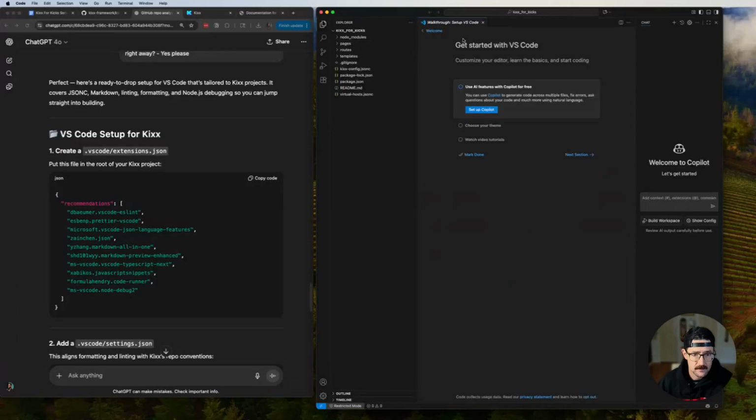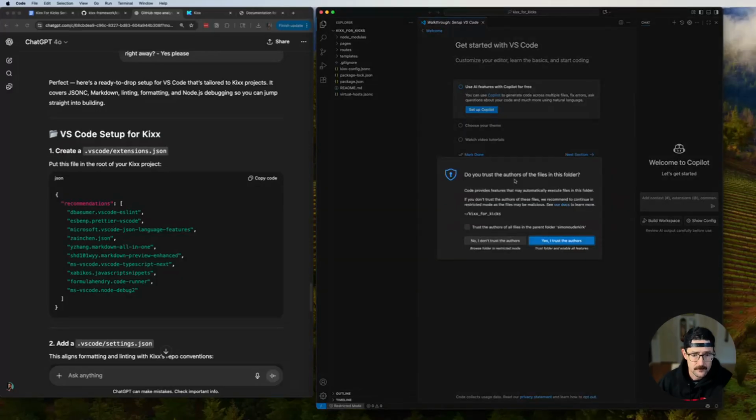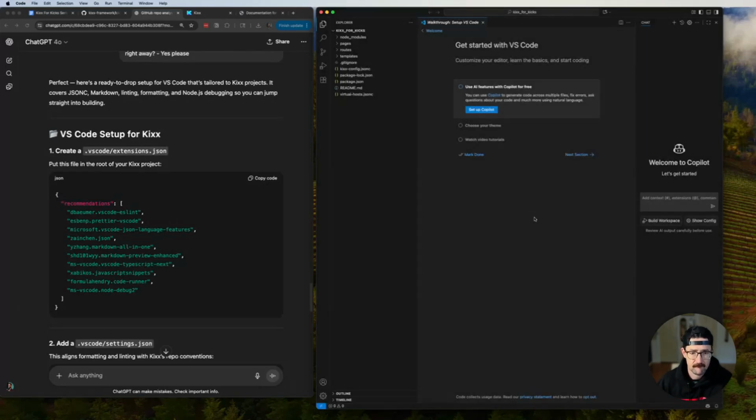Okay, so we've opened it in VS Code. Do you trust the authors of the files in this folder? Yep. Okay, cool. So here I am in my VS Code, Kixx for Kixx, and I want to create an extensions.json file. I think probably one of these, maybe that.